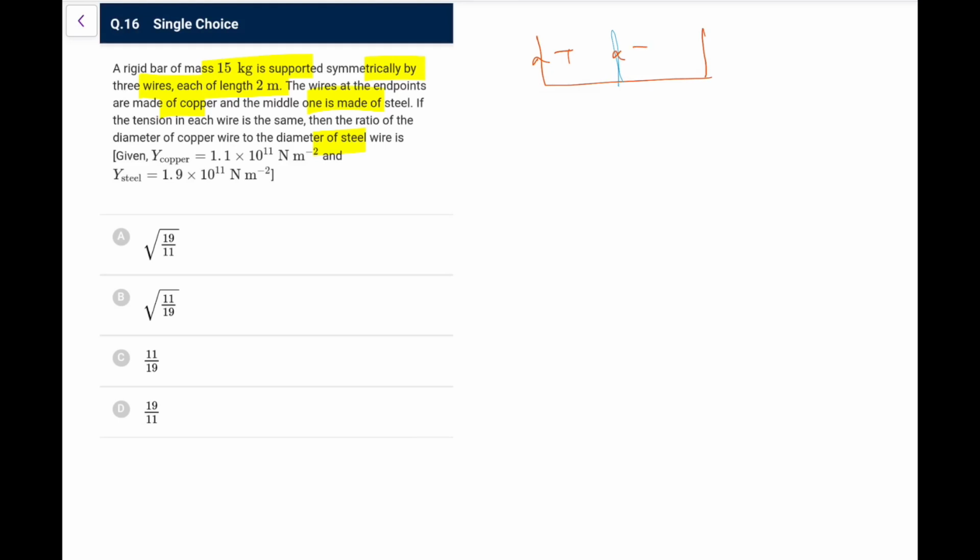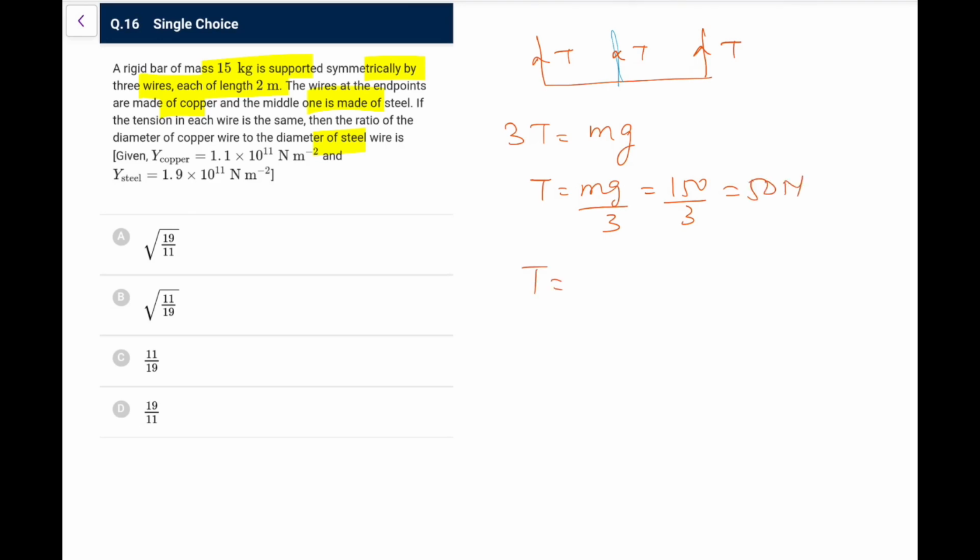So this is T. So what I have, 3T is equal to mg. So T is equal to mg by 3. So the same tension is developed in both, that is equal to mg by 3, that is 150 by 3, that is equal to 50 newtons.